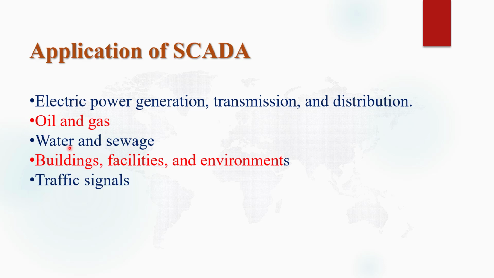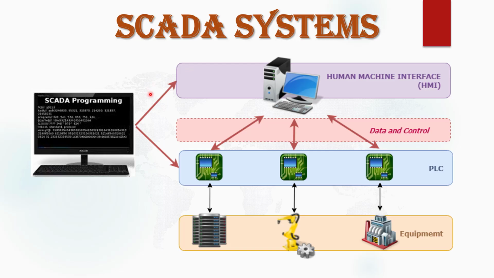For water treatment plants or wastewater treatment plants, we use SCADA system. For environment cleaning and for different types of traffic signals, we use SCADA system. So there are vast applications of SCADA system nowadays. In my coming videos, I will discuss more about SCADA system. So this is the SCADA system.